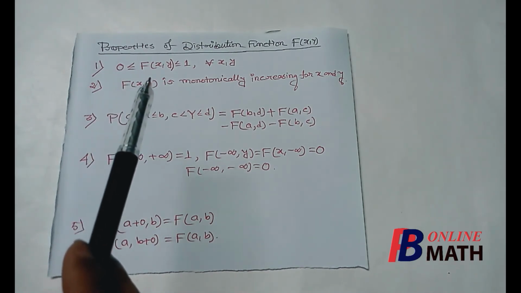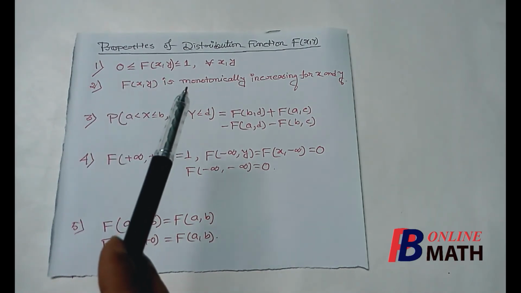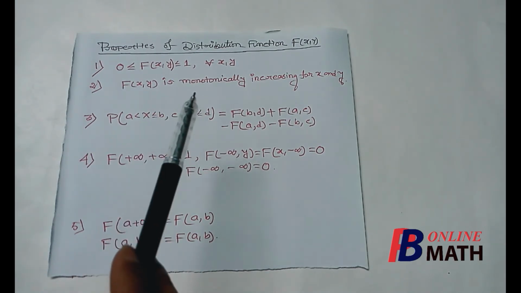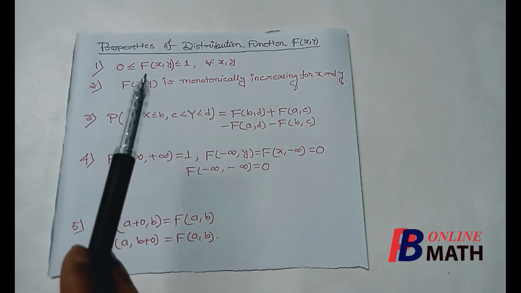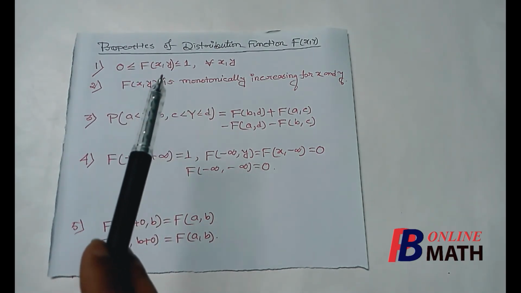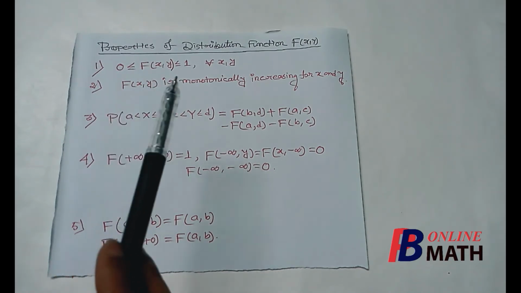But we know that the sum of the total mass, that is the total probability, is equal to 1. So it does not matter how many masses we add, the maximum value of the sum must be equal to 1. That's why the functional value of F at the point (x, y) must lie between 0 and 1.